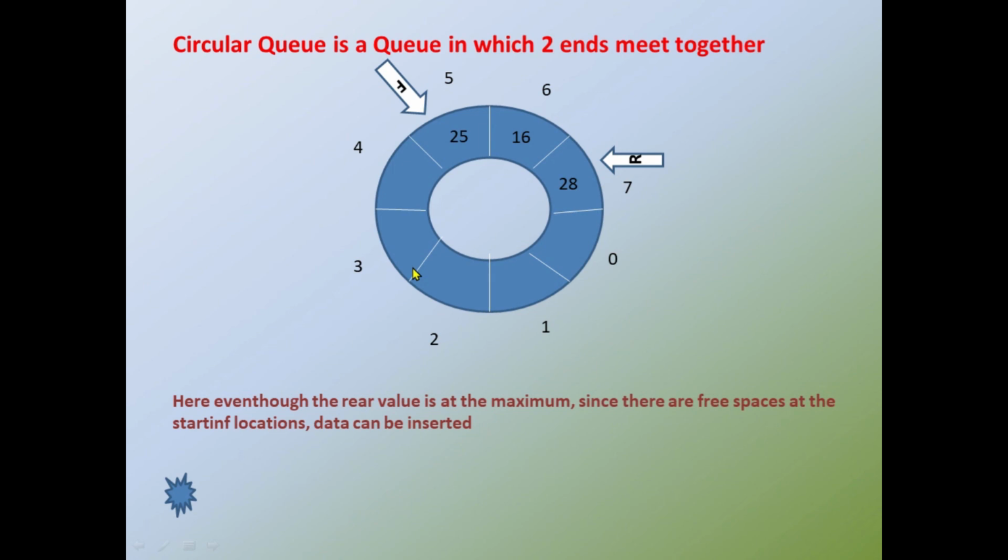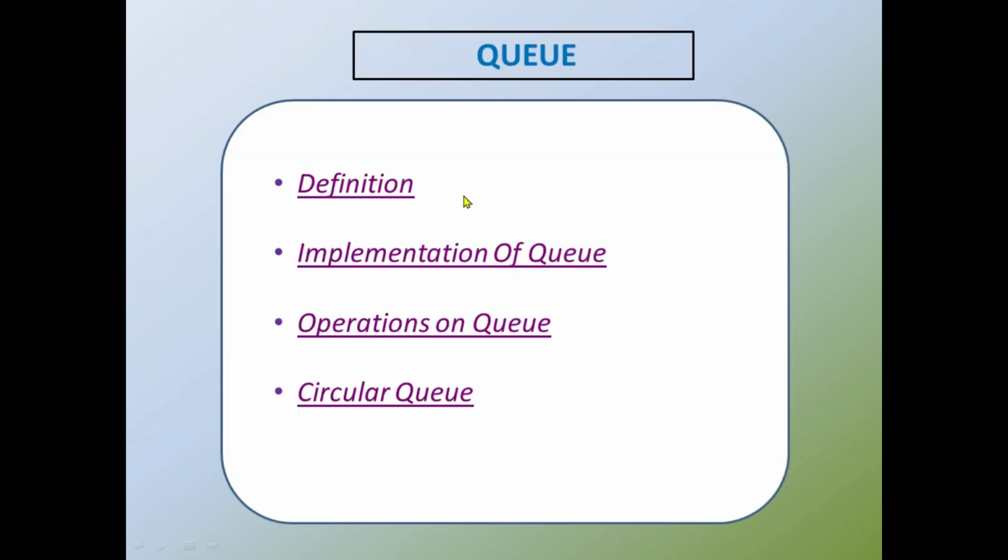Clear? Okay. So we have completed the four important points of the queue. In the next class also, we will be continuing with the chapter data structures and operations.